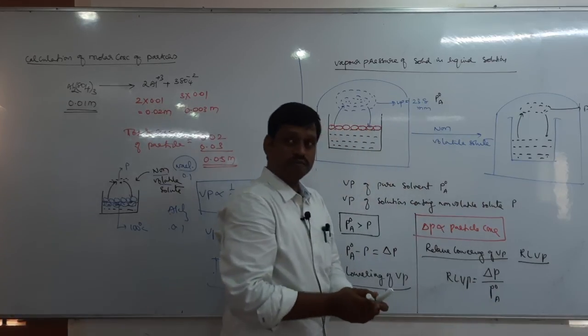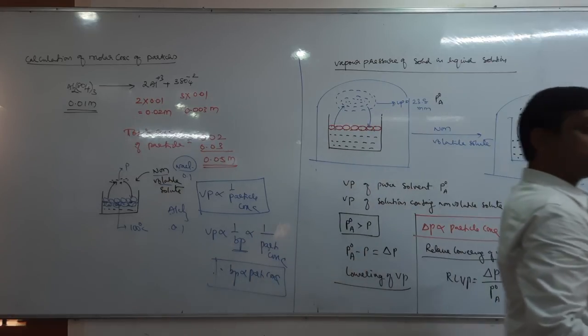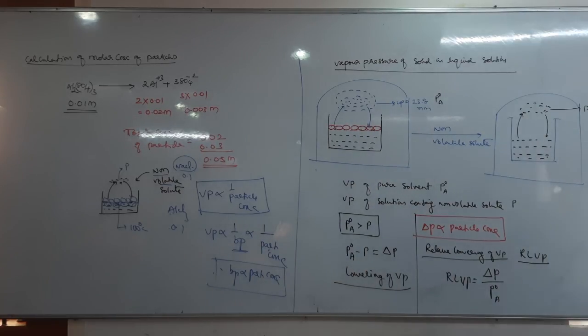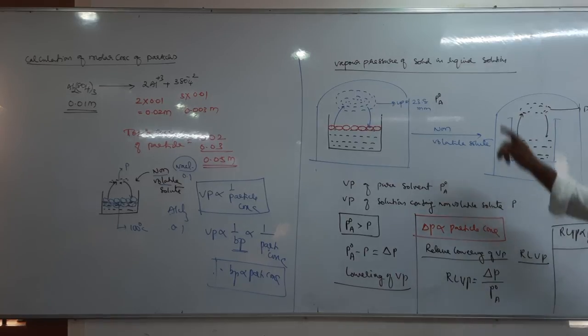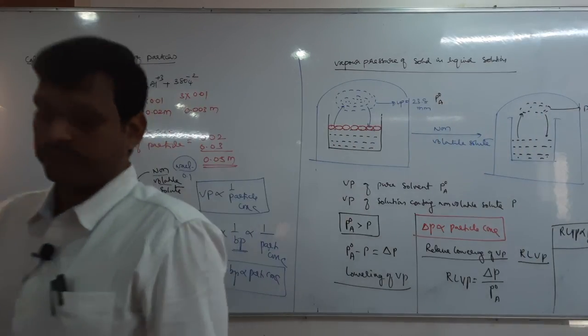The ratio of lowering of vapor pressure to the vapor pressure of pure solvent is called relative lowering of vapor pressure. This RLVP is also directly proportional to particle concentration. Right? So this is in the case of vapor pressure of solid in liquid. Okay? Right now.